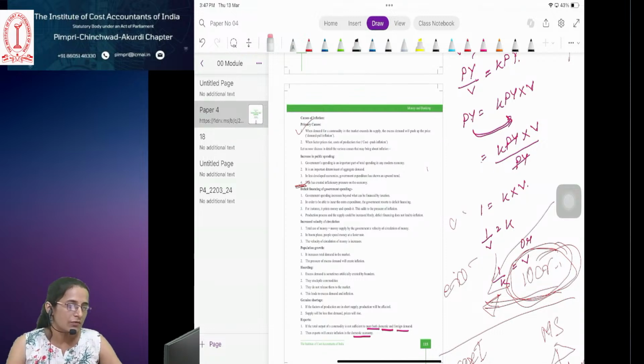What are the main income sources of the commercial bank? The interest rate that it gets on the long-term loans or short-term loans which it is providing to the general public, that is its main income source, right? And the investments which the commercial banks make, and the interest or the return that they get on those investments, those are its income sources, right?